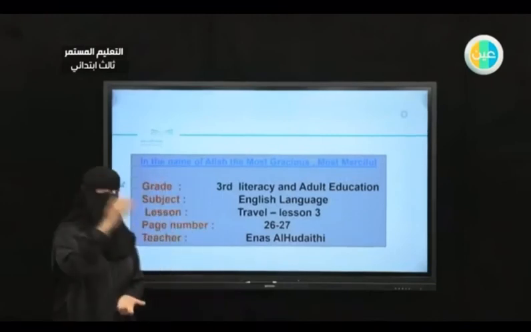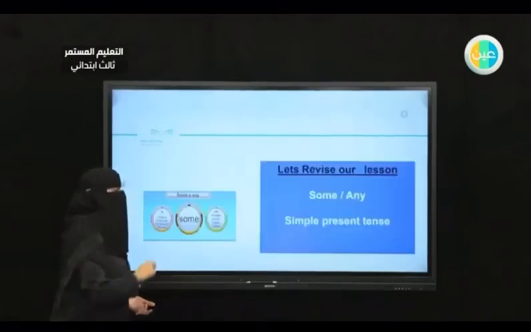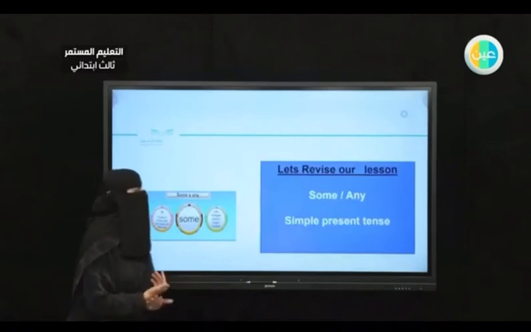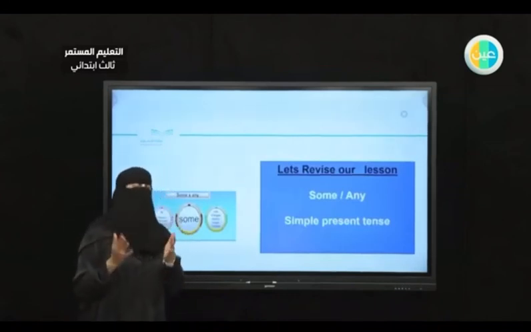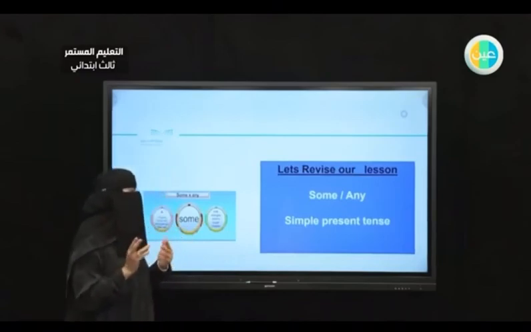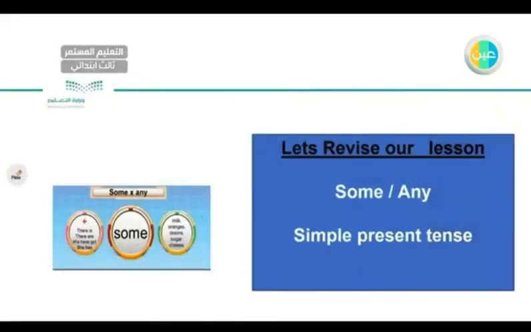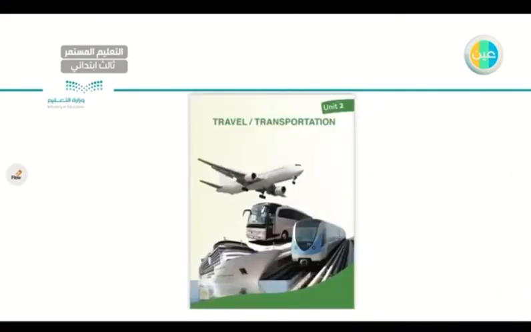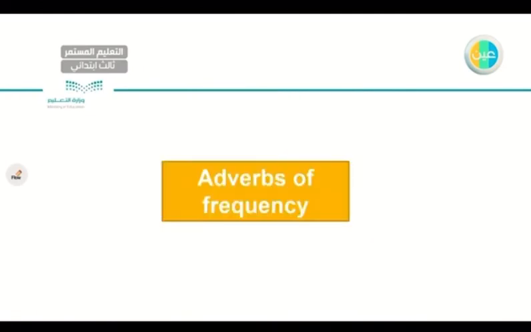Okay, so let's start by revising what we've learned in the previous lesson. Bismillah. In the previous lesson, as you remember, it was grammar. We talked about some and any. Also, we talked about simple present tense, adverbs of frequency, and so on. We'll be revising some of these grammars at the beginning of this unit. So let's start this lesson. This is the cover of unit number 2, Travel and Transportation. Remember, you can find it at page 26.